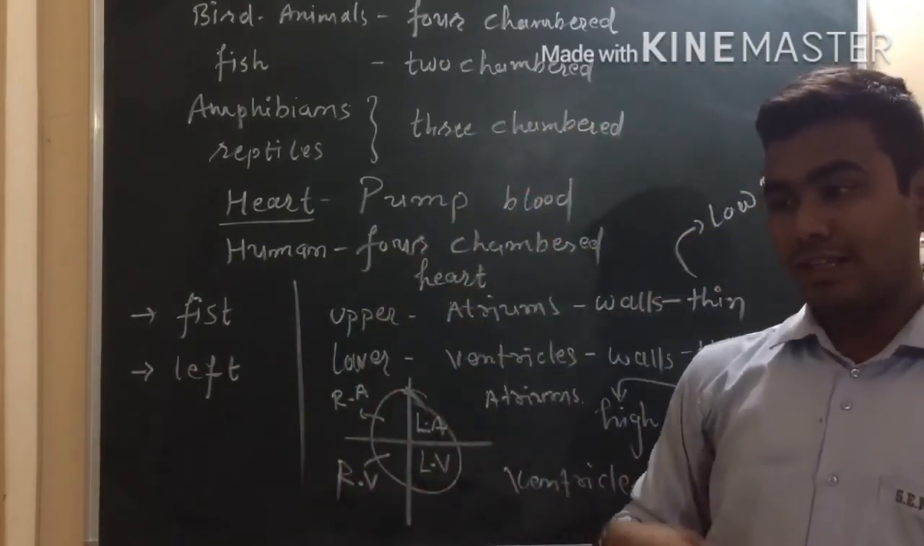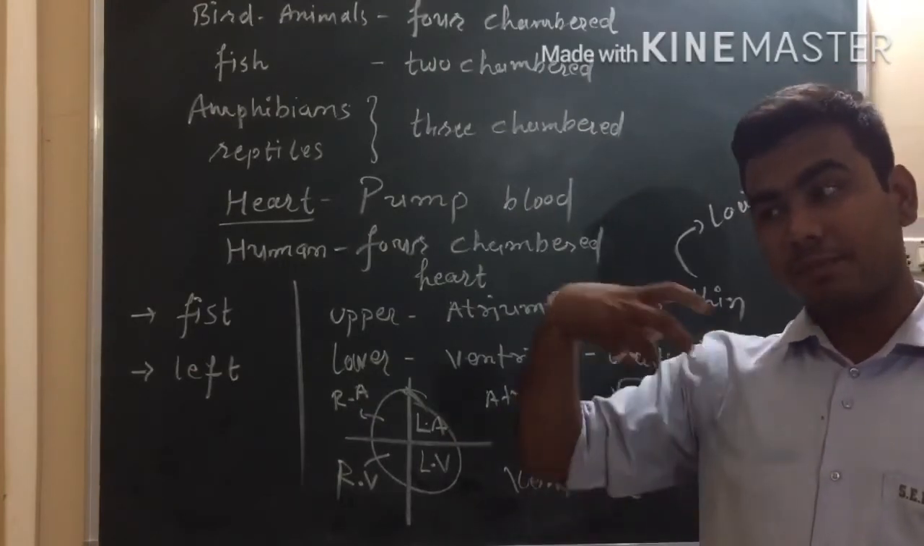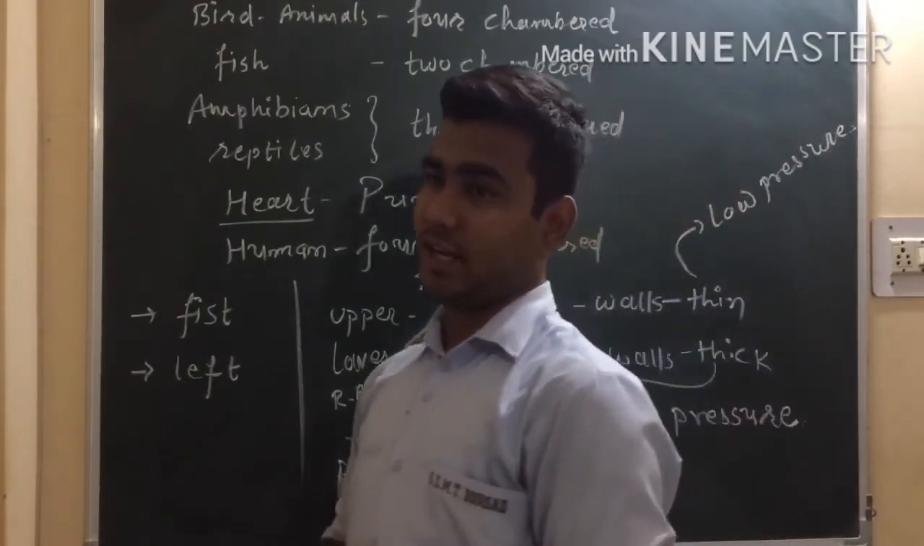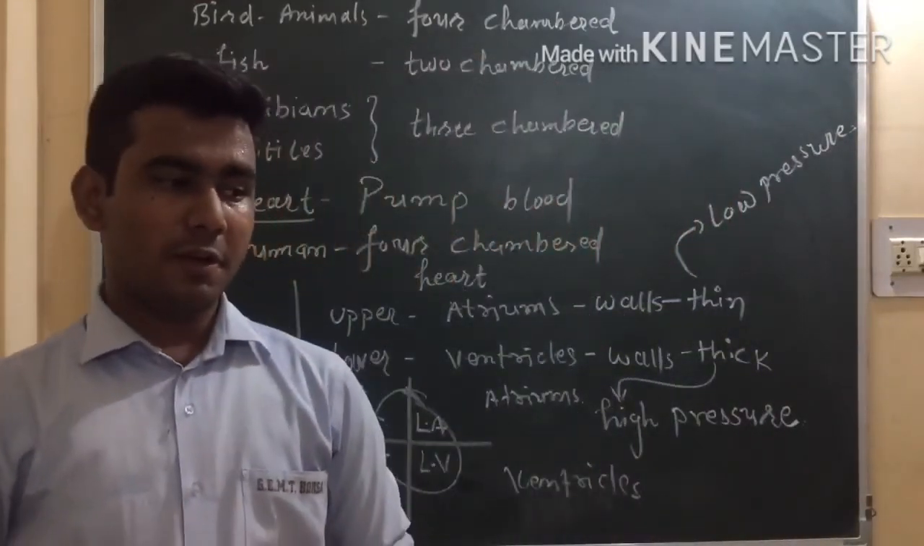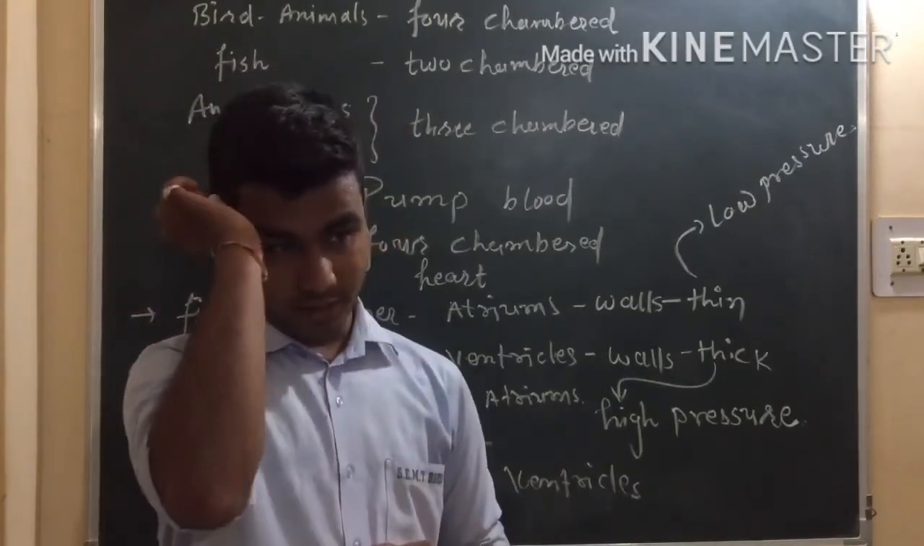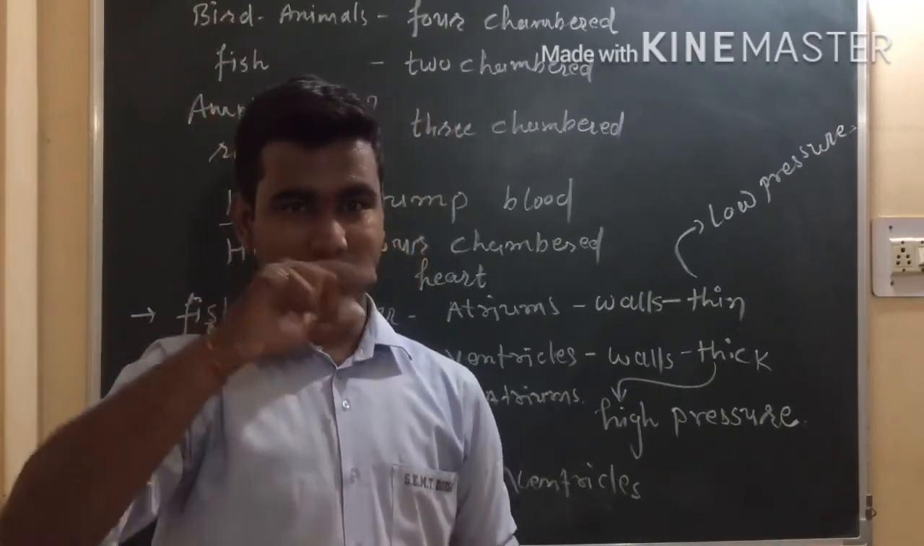In humans this circulation is done such that the blood has to flow through the heart two times, so it is also called double circulation. Let's try to understand how. From different body parts, the impure blood or the deoxygenated blood will come first into the heart. This is the first time.